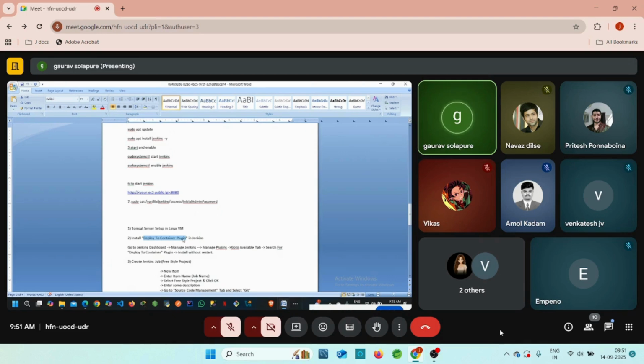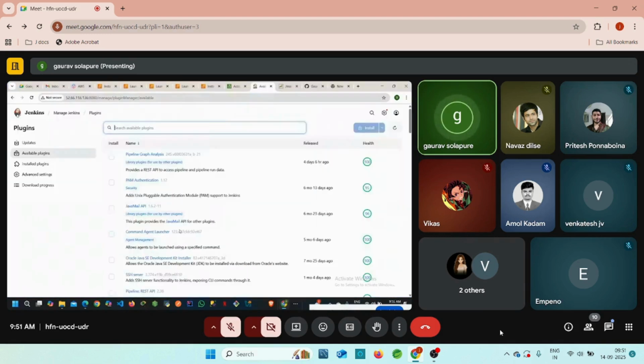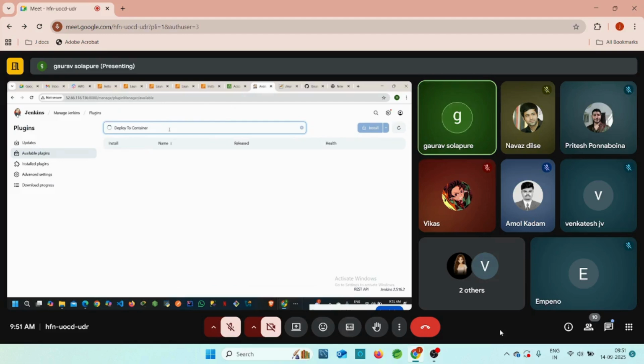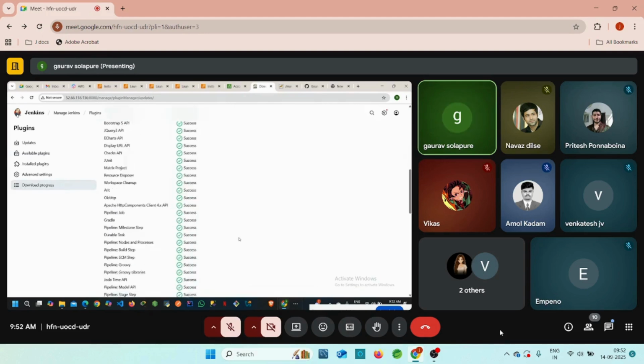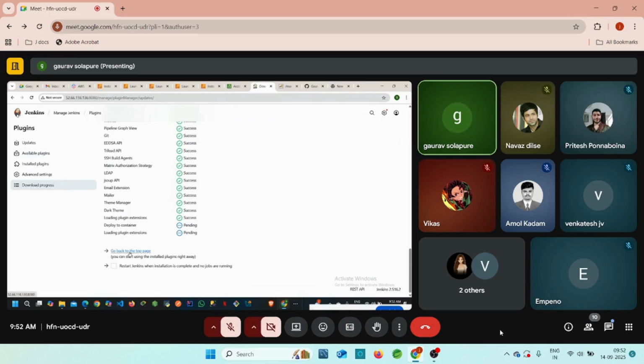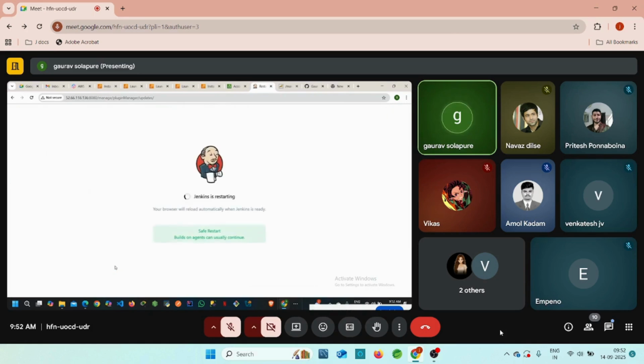Yesterday we clicked on the customized plugins, right? But in the customized plugins, we don't have this deploy to container plugin. So that's why we are trying to install it externally, right? Just copy the name of this plugin and paste it here. Deploy to container, yes. Just click on this checkbox and click on install, right? It will be installed successfully. Then go back to the top page, or we can restart Jenkins. Just click on restart Jenkins.